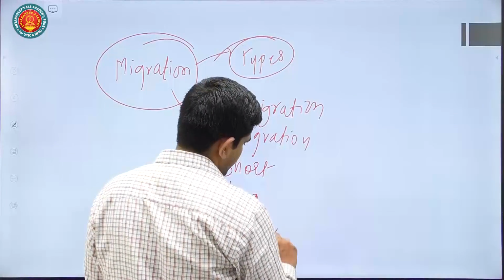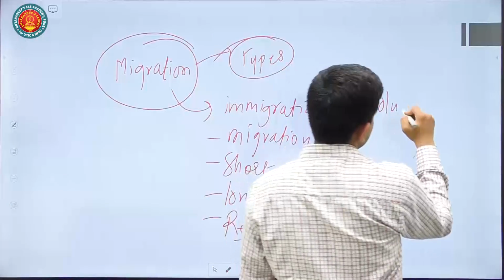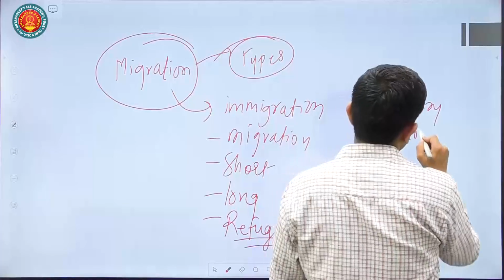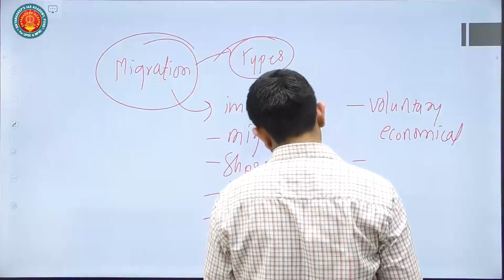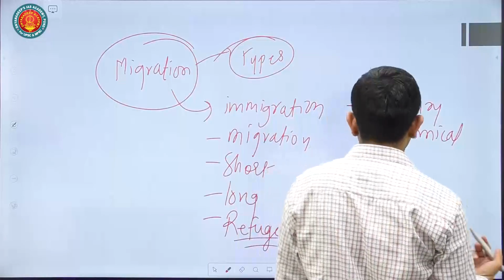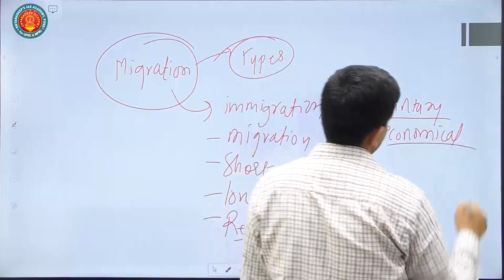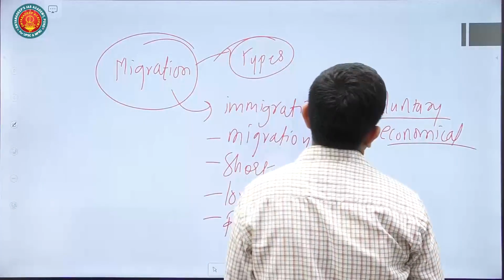This is involuntary migration. Then you talk about voluntary migration, that is because of economic reasons, or maybe because of lack of various push factors and also pull factors. Yesterday we have seen push factors, pull factors, all factors that are associated with migration.